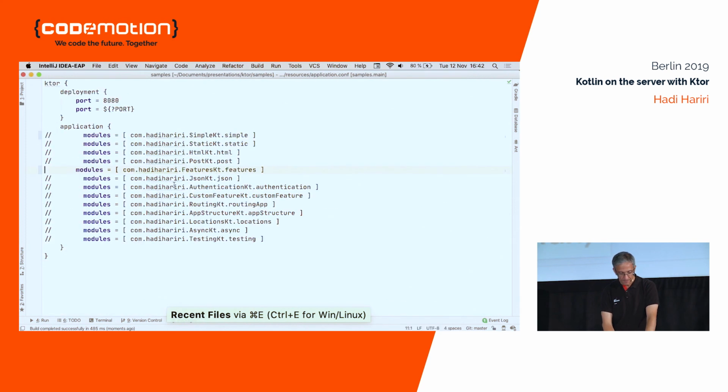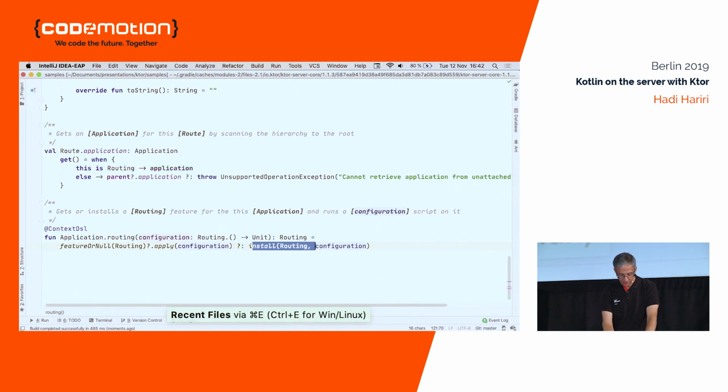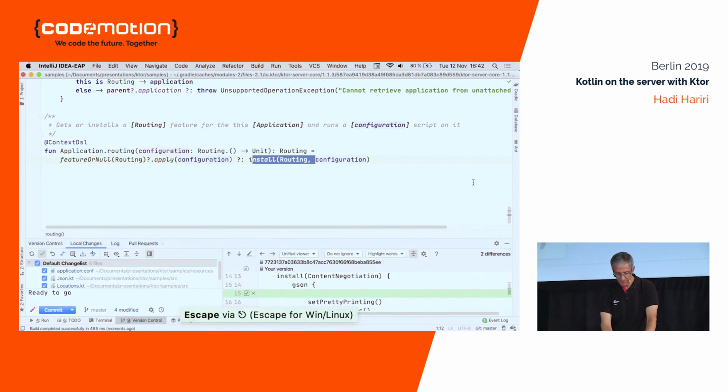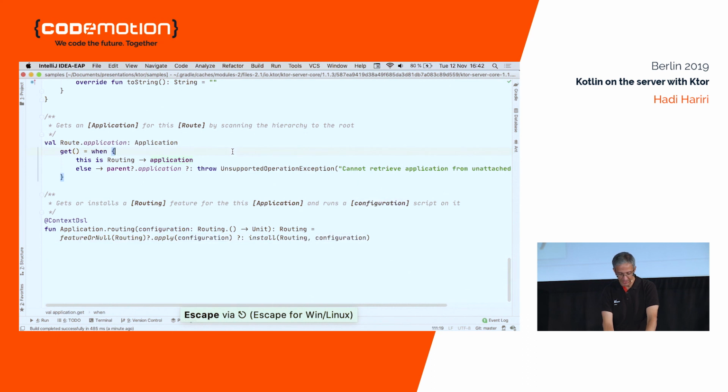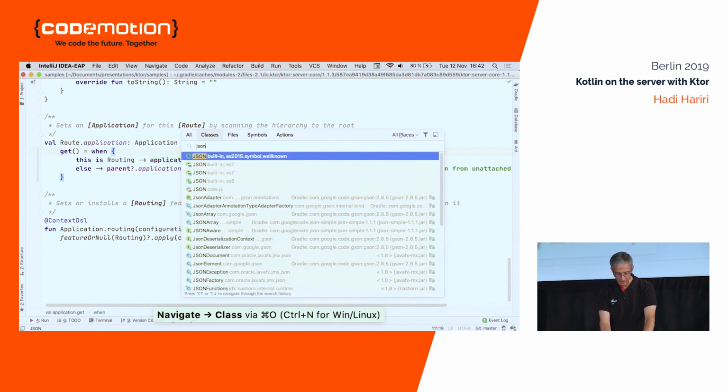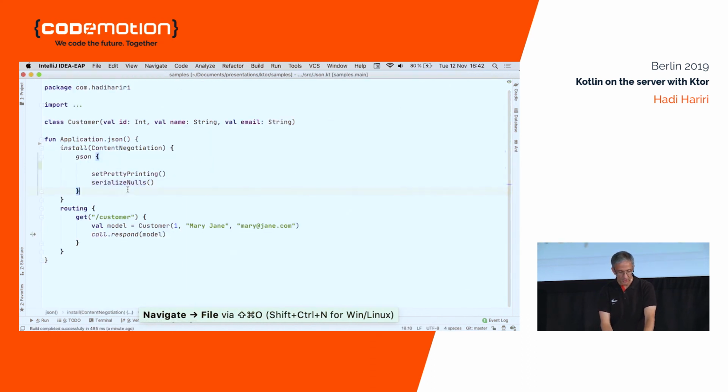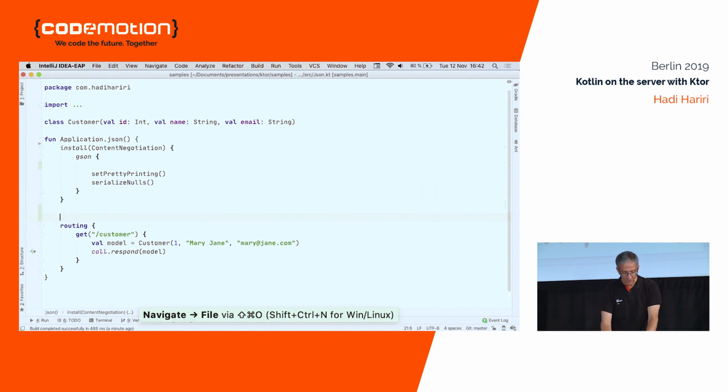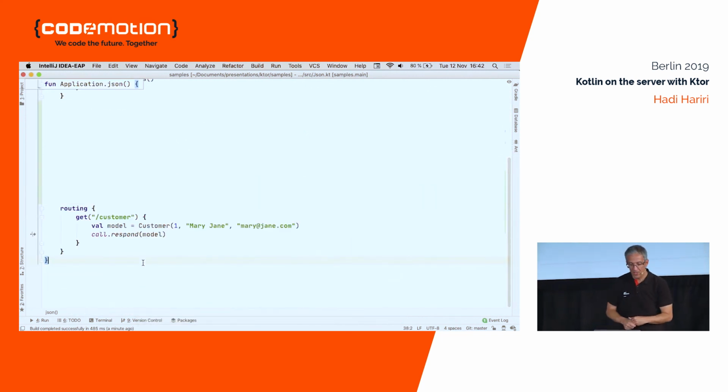But let's now take a look at JSON. Usually when I create applications, I want to just send back some JSON with my code, and here I'm doing exactly that. I've got some routing, get customer, and then I'm doing val model = customer.